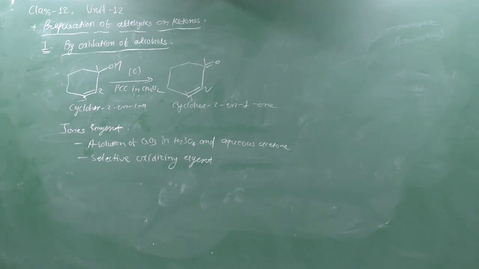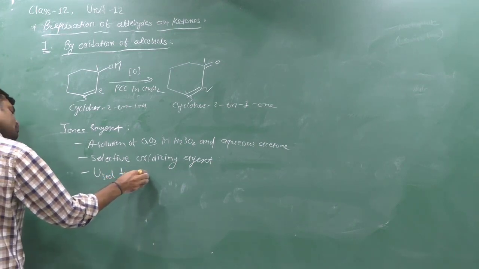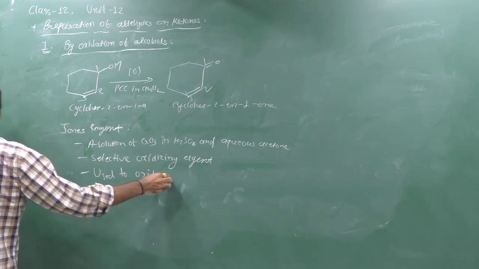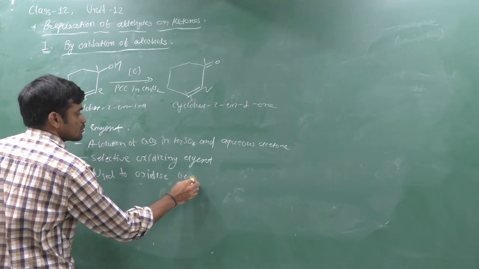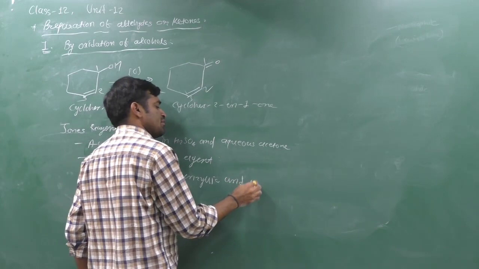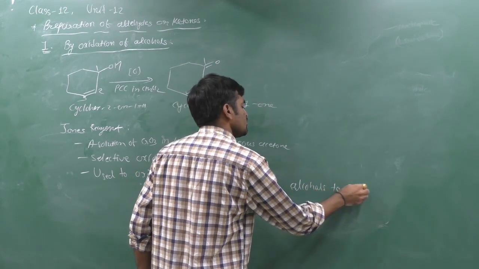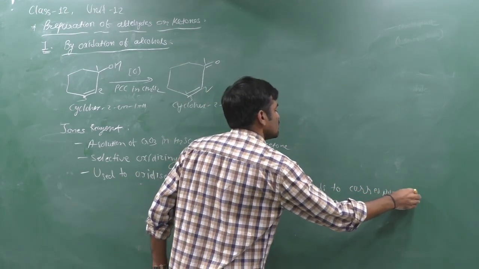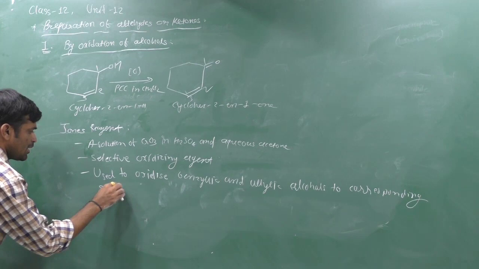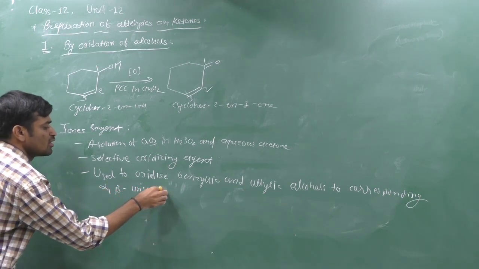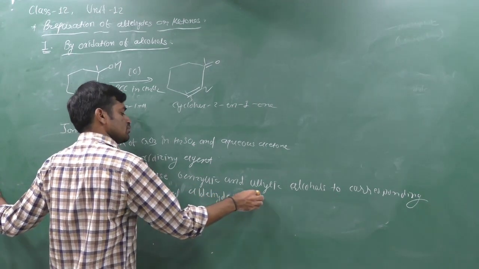Because it is used to oxidize benzylic and allylic alcohols to the corresponding alpha beta unsaturated aldehydes or ketones.